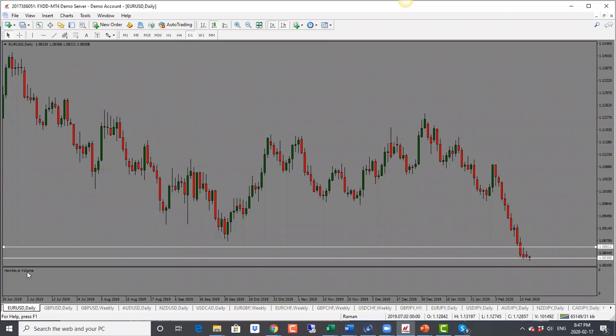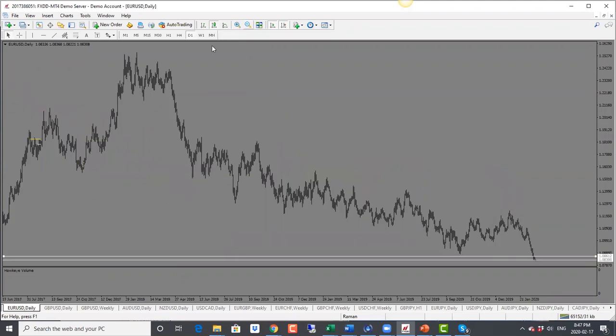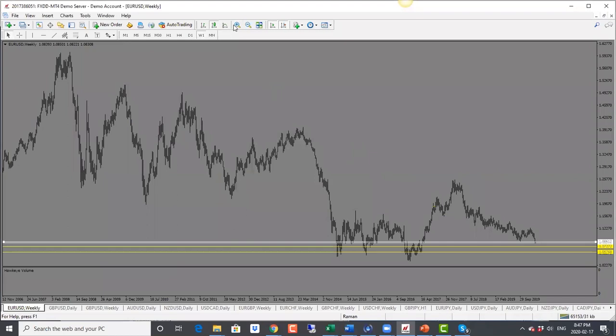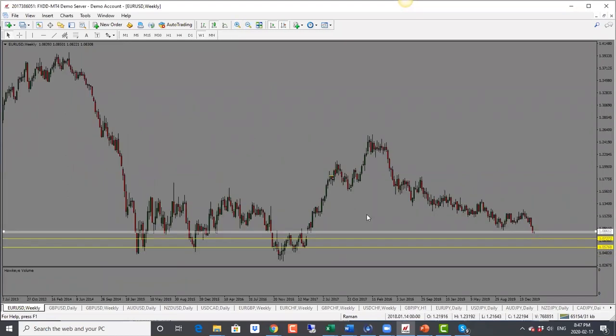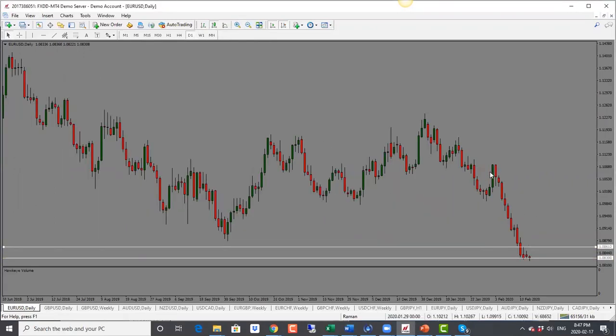We'll start off with Euro US dollar here. So in terms of the Euro dollar, we have seen prices drop into levels that we haven't seen for some time here. And looking back at these numbers, we are looking at 1.0720 as the next level. So bias here is bearish, but keep in mind that price has been dropping for so long now. So bias today is still bearish.